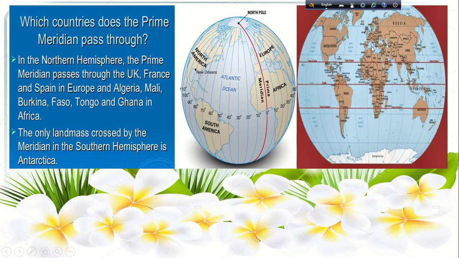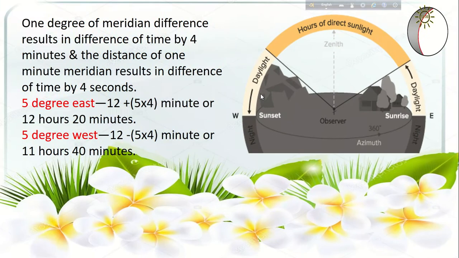So which countries does the prime meridian pass through? In the northern hemisphere the prime meridian passes through the UK, France and Spain in Europe, and Algeria, then Mali, then Burkina Faso, Togo and Ghana in Africa. And the only landmass crossed by the meridian in the southern hemisphere is Antarctica. Always have a good look at the position of the prime meridian. Okay, so you have known about the prime meridian.